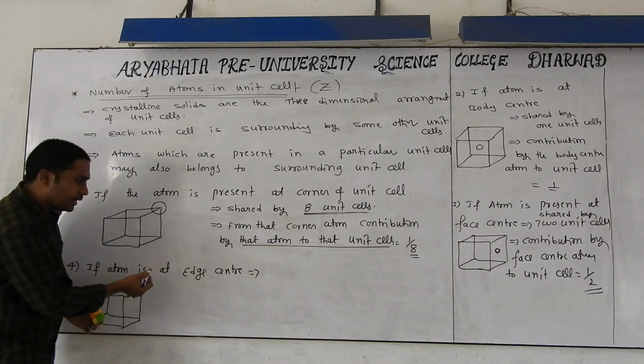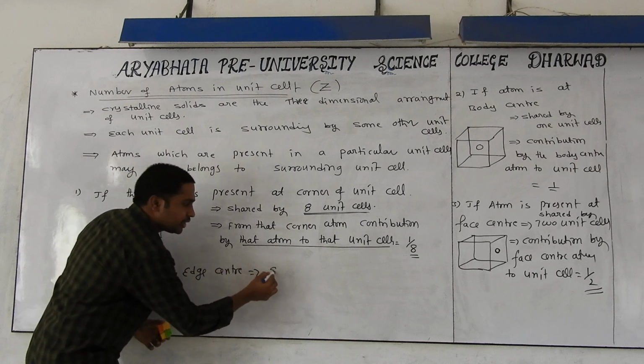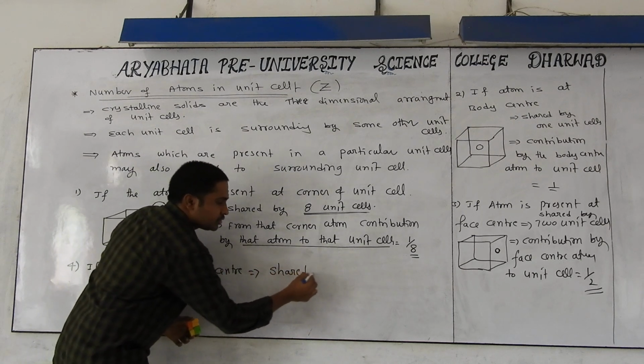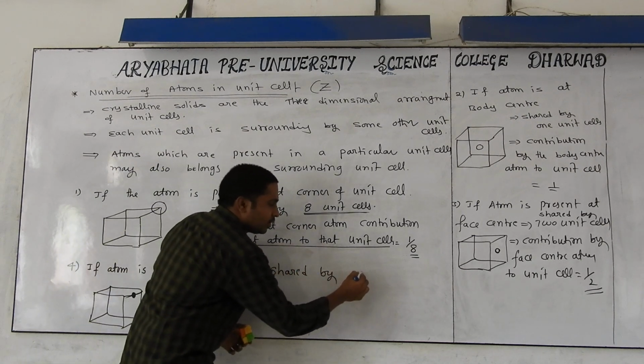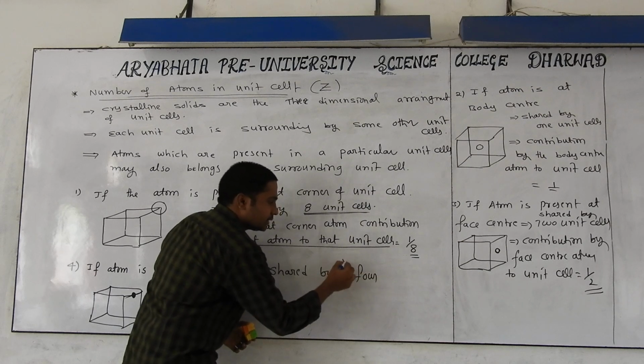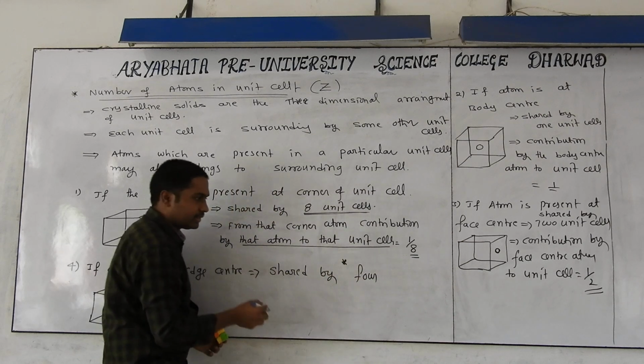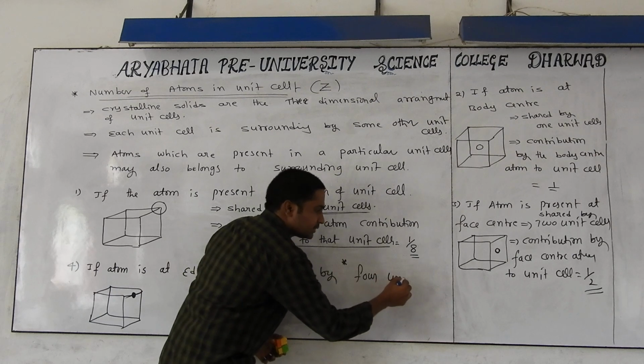Now, if you take the atom at the edge center, it is shared by how many unit cells, sir? 4 unit cells. Okay, I think in 16 or 17 he asked this in the CET examination: 4 unit cells.